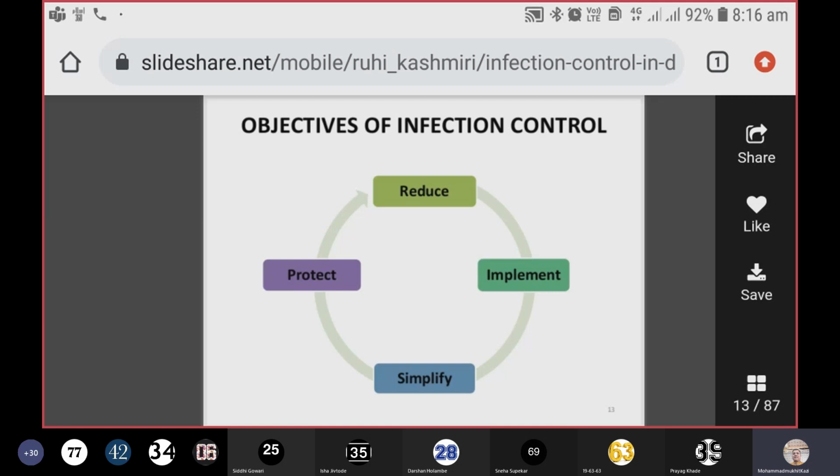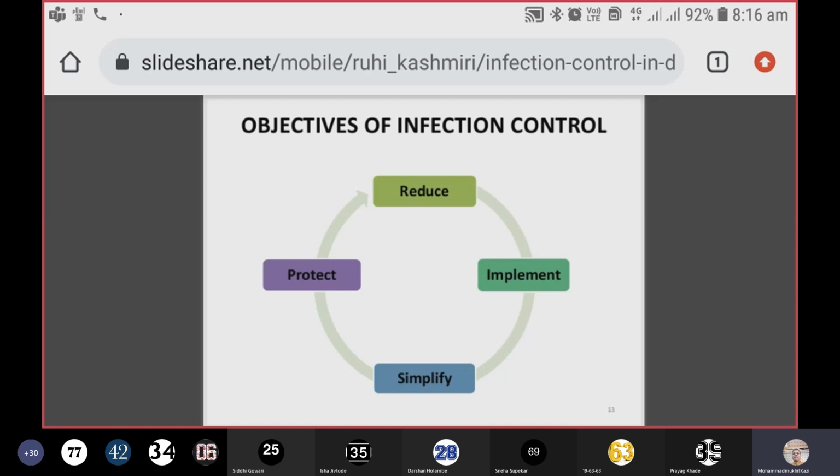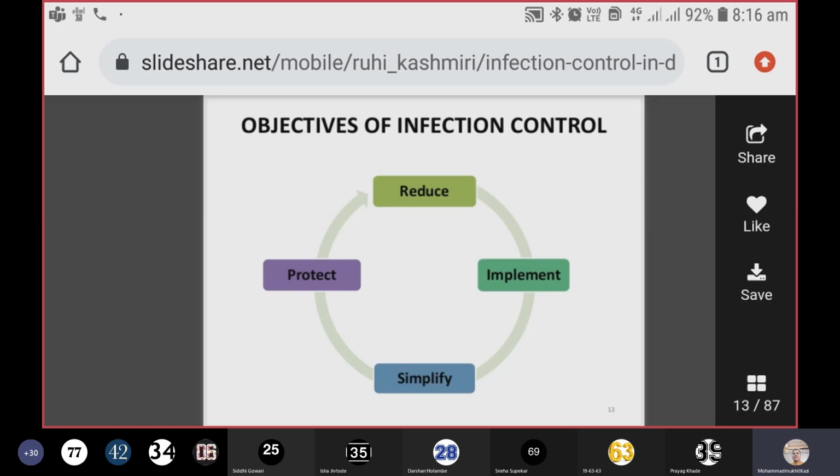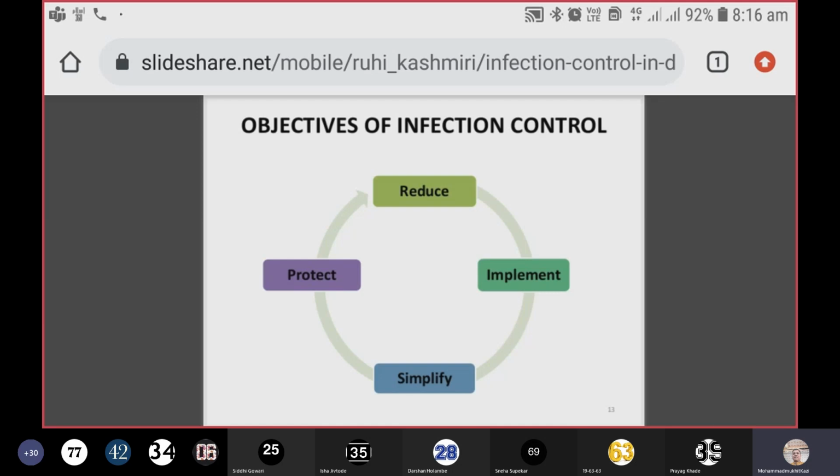How will you reduce these infections in the hospital setup? By implementing infection control practices. And what are the different infection control practices? We will learn them one by one in the later slides. We should simplify the methods, and not have complicated procedures or protocols which are difficult to implement.